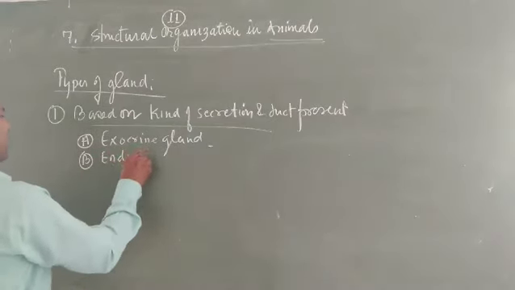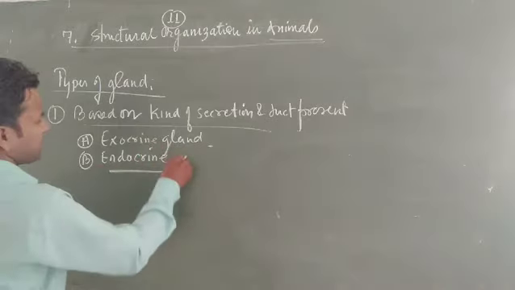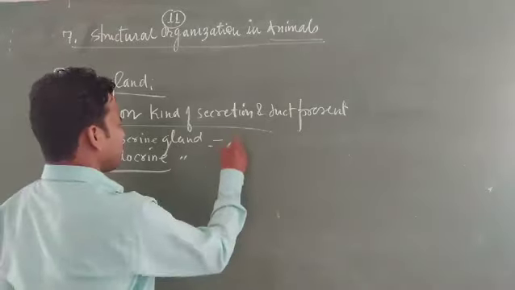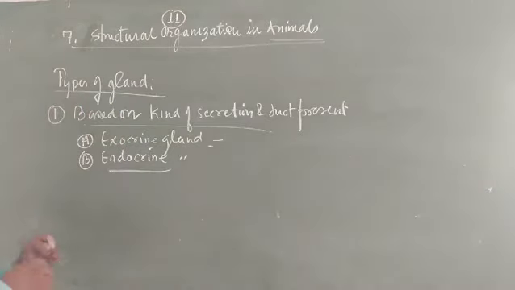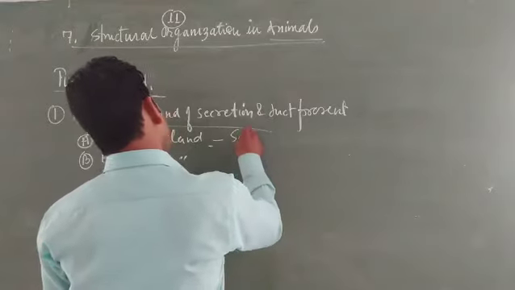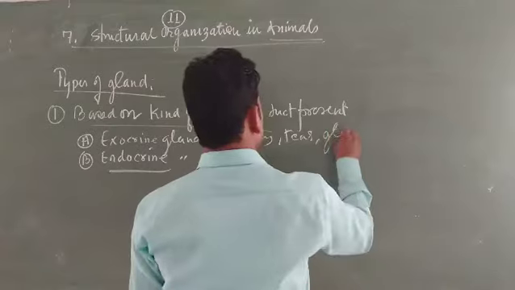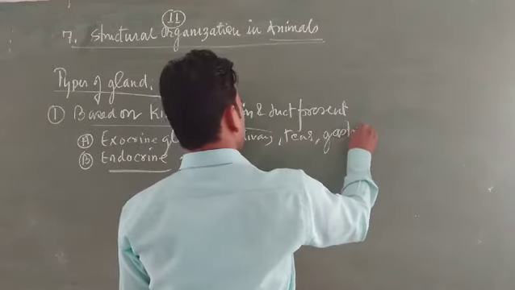endocrine gland. But what reference should be taken when considering epithelial tissues? The exocrine glands release their secretion with the help of a duct to the respective site of action. The glands that come under the category of epithelial are salivary, tear, gastric, intestinal, and especially pancreatic.